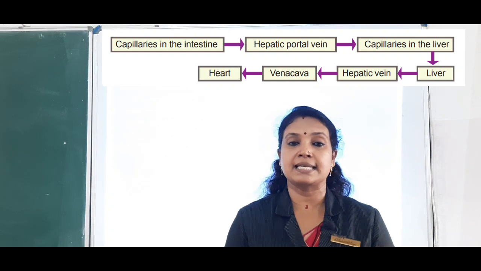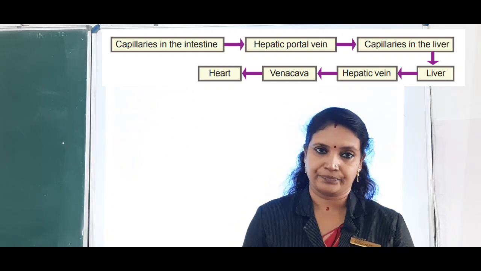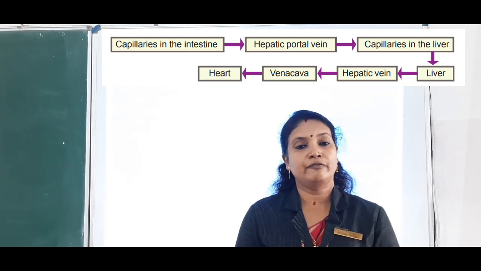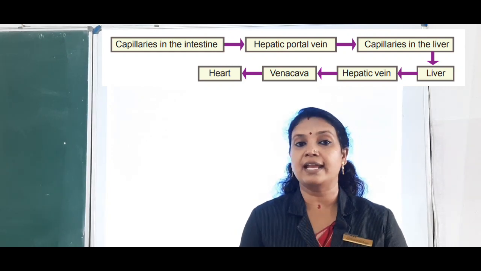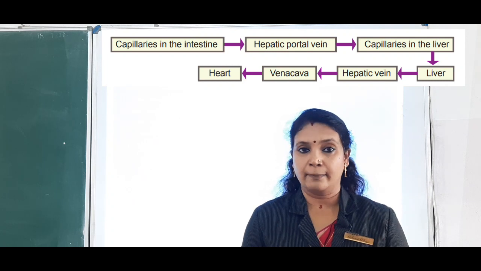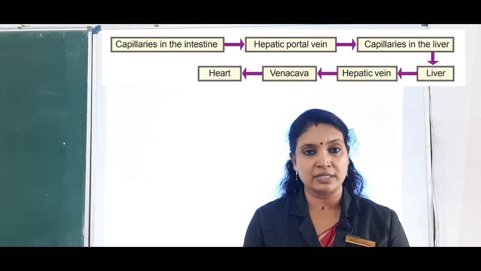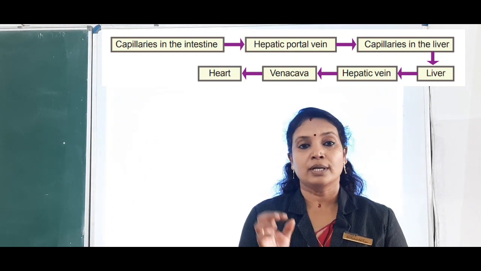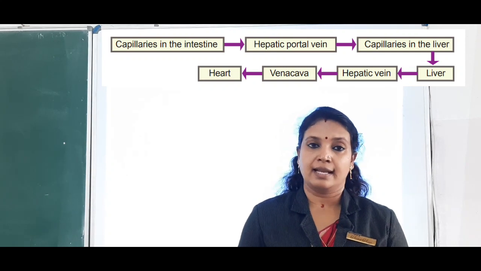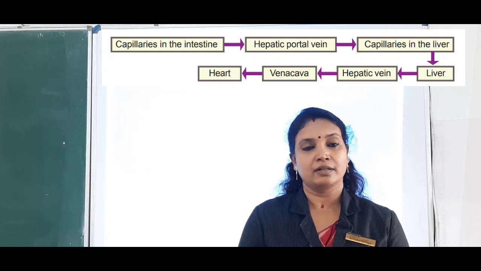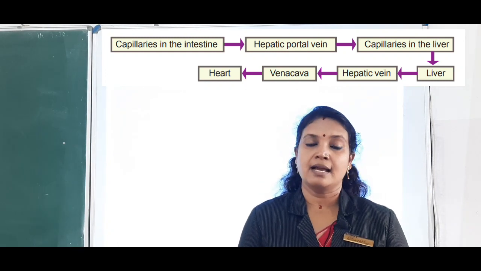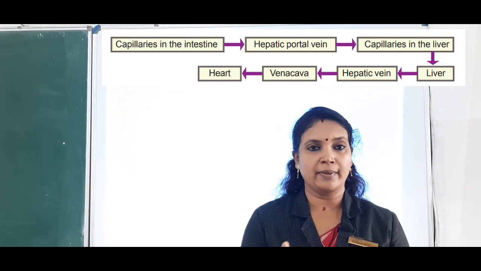Okay, so let us see how it takes place. From the intestine, I told you the portal veins included in the hepatic portal system are hepatic portal veins. So the hepatic portal veins begin as capillaries from the small intestine, and they unite together to form the hepatic portal vein.